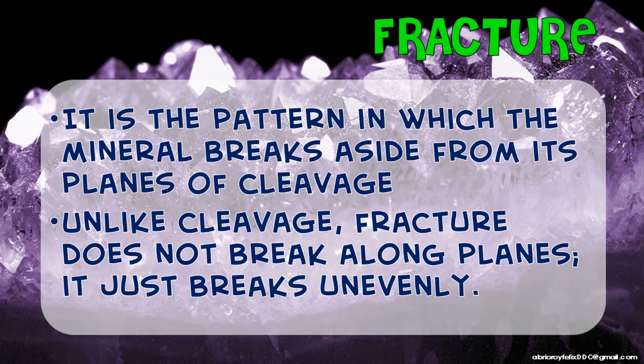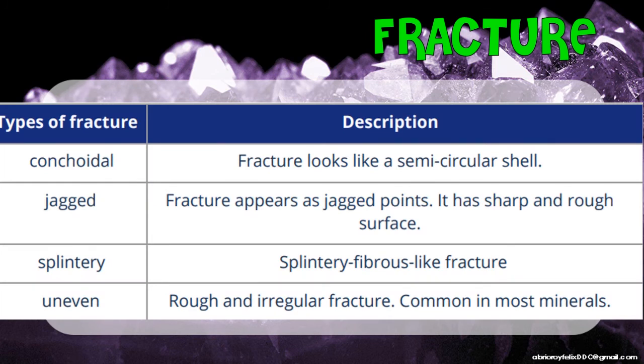These are your different types of fracture: conchoidal, jagged, splintery, and uneven. When you say conchoidal, the fracture looks like a semicircular shell. So its fracture is semicircular in form, not sharp in appearance. Your jagged is when the fracture appears as jagged points. It has a sharp and rough surface. So unlike your conchoidal which is semicircular and not sharp, your jagged has sharp areas or rough areas.